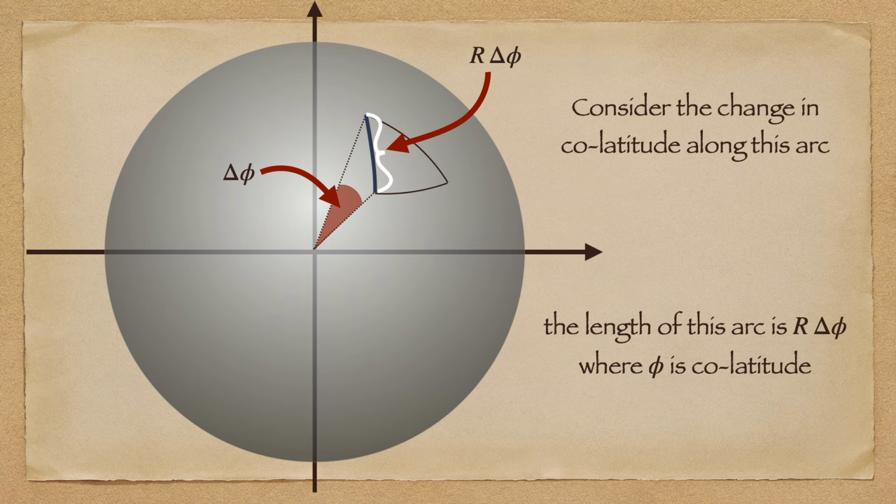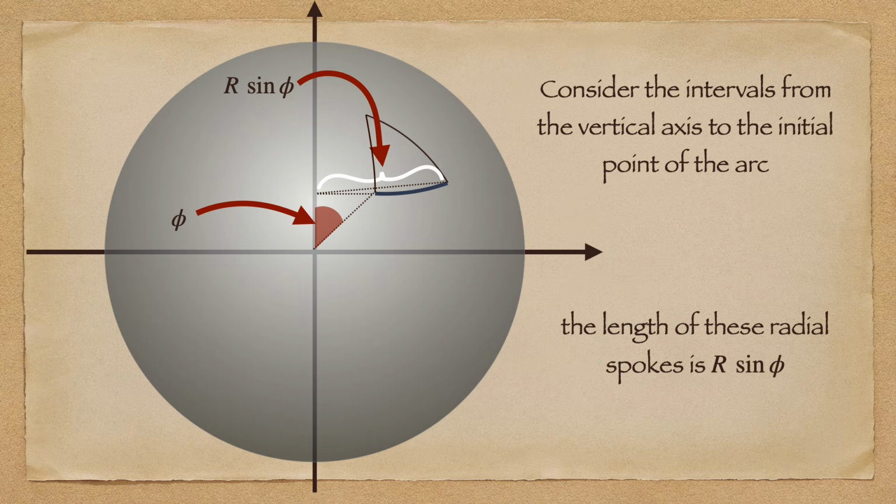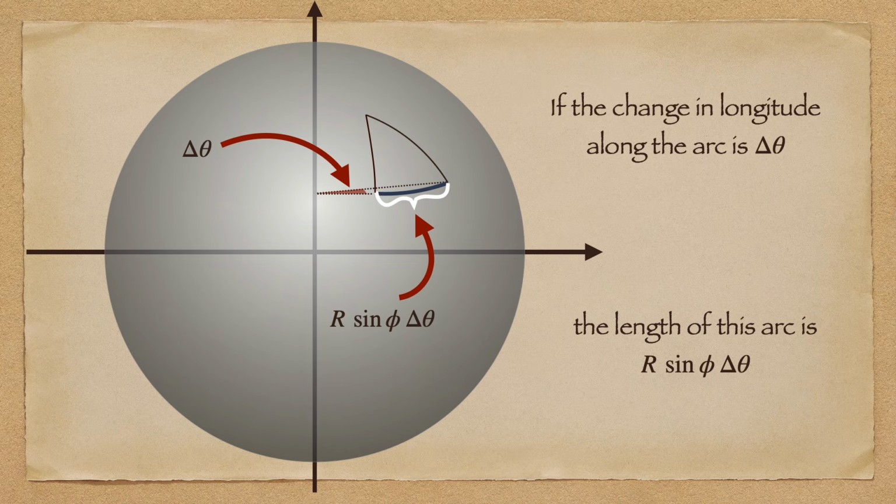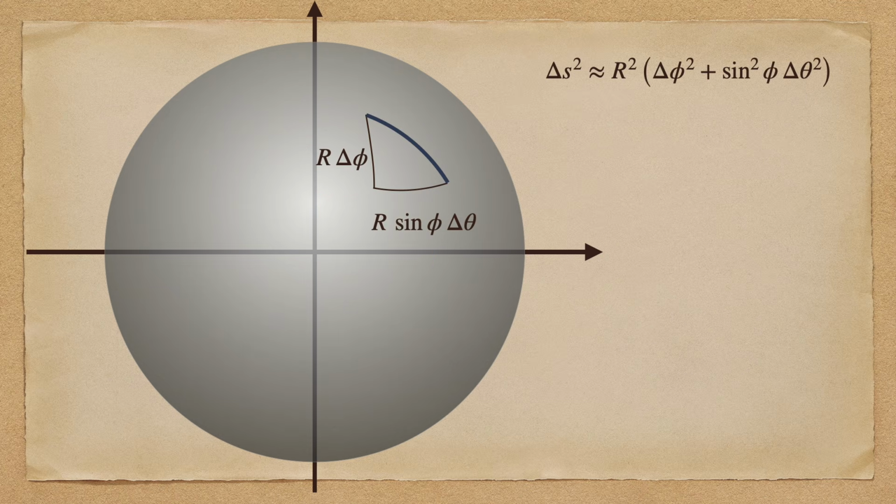It's just the radius times the change in colatitude. We now construct rays that extend orthogonally from the vertical axis out to the endpoints of the longitudinal arc marked in blue. The length of these rays is just r times the sine of colatitude. The length of the longitudinal arc is then just r times the sine of colatitude times the change in longitude. We can now apply Pythagoras' theorem to estimate the length of the arc.